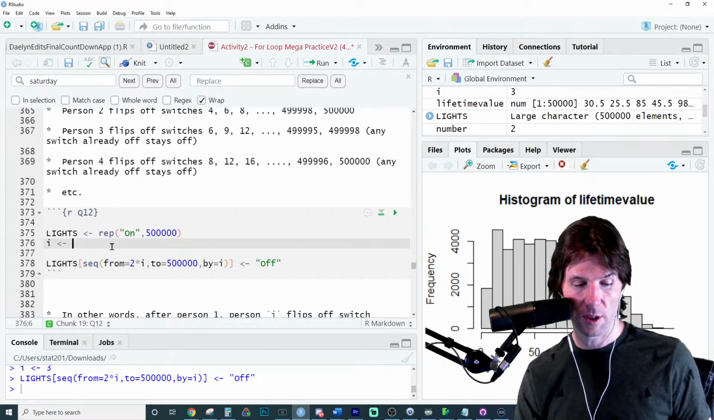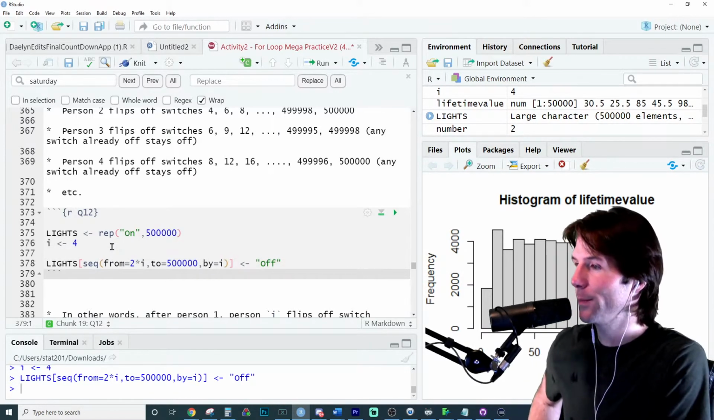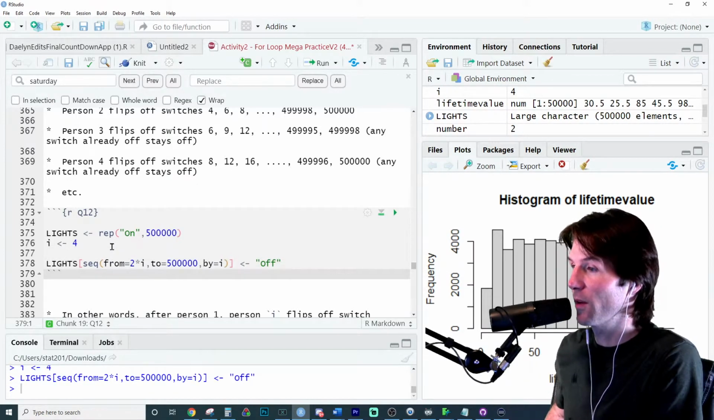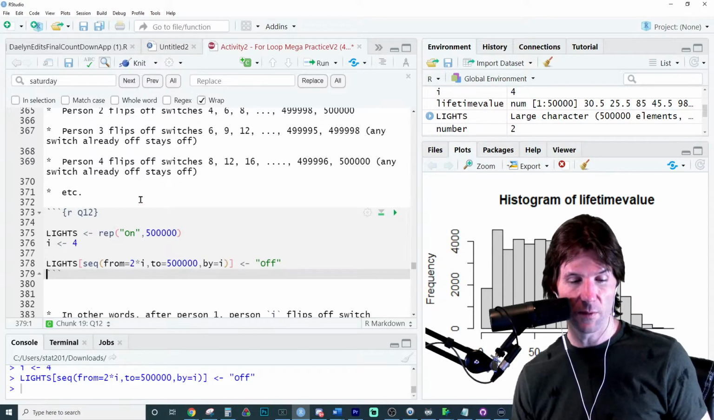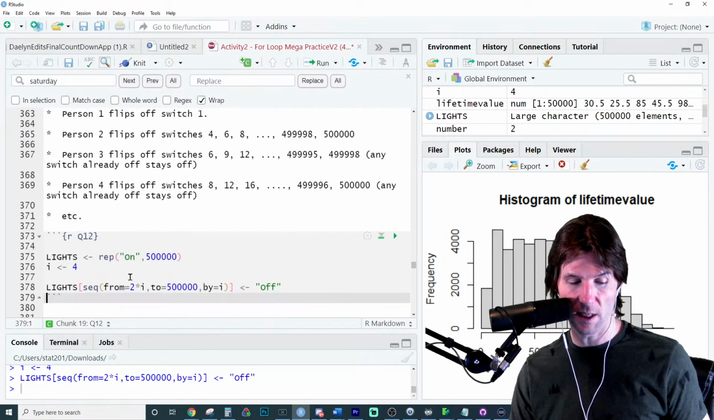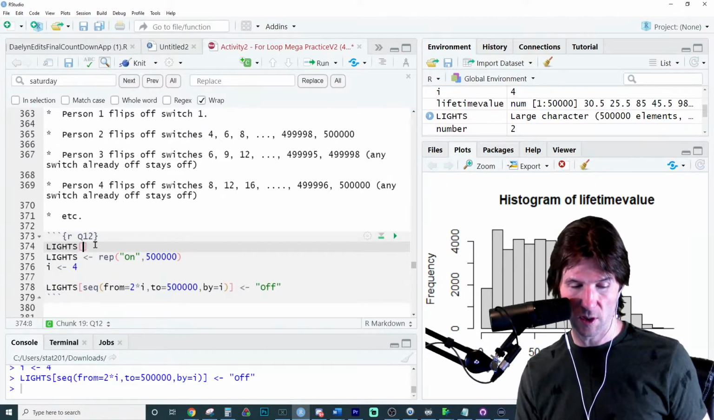This question I thought was crazy difficult, but here's the thing. We just created pretty much everything. The only thing we didn't do is the first person's kind of unique. They just turn off the first light. So let's write that first person's code right here by going to position 1 and turning off the first light.